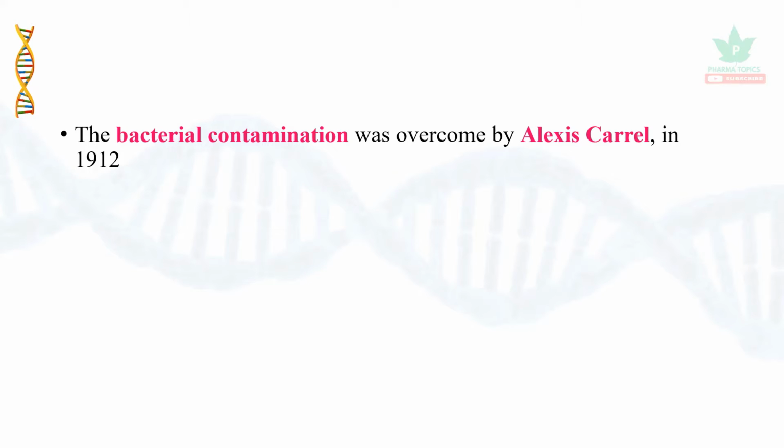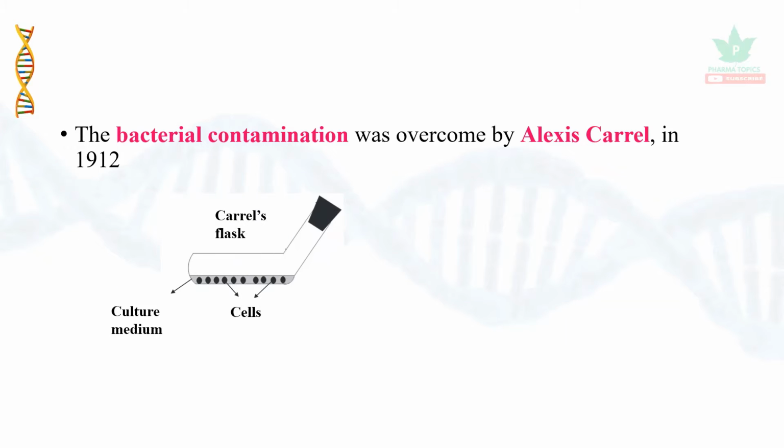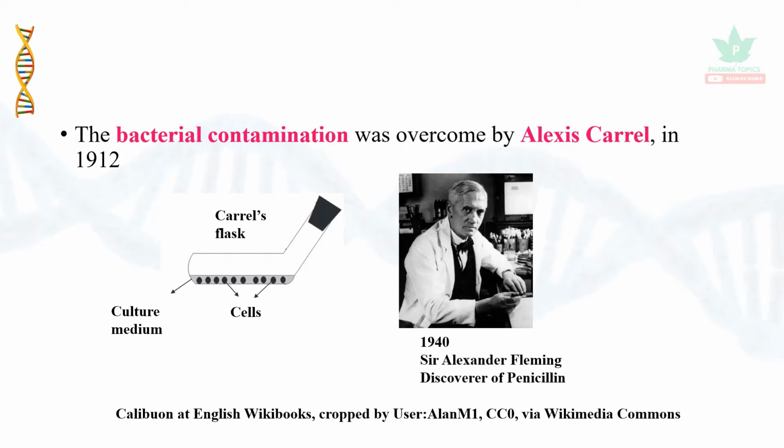The bacterial contamination was overcome by another scientist, Alexis Carrel, in the year 1912. He designed a flask called Carrel's flask to avoid the bacterial contamination, and further inventions made in tissue culture or cell culture led to the development of new drugs. Invention of penicillin by Alexander Fleming in the year 1940, and in 1950 a breakthrough came, that is polio vaccination was commercialized. The Fleming picture was taken from Wikipedia.